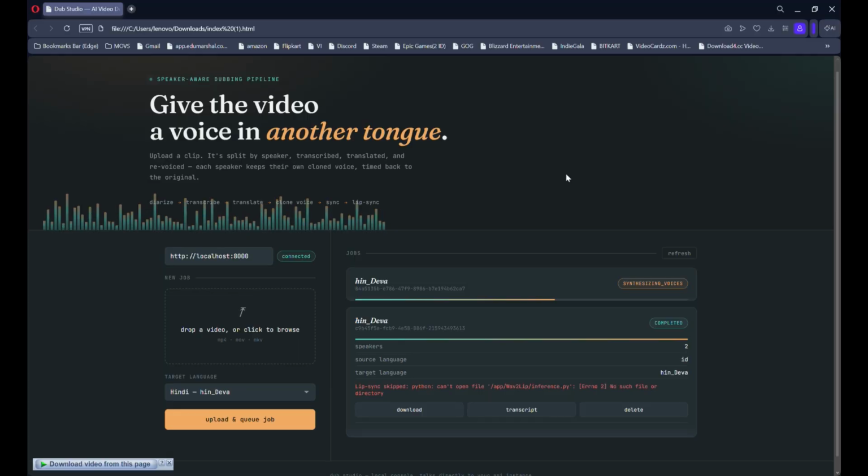As you saw on the last sample, how it's dubbed in Hindi, as I showed you. So that is the sample for this, and this is how it works.